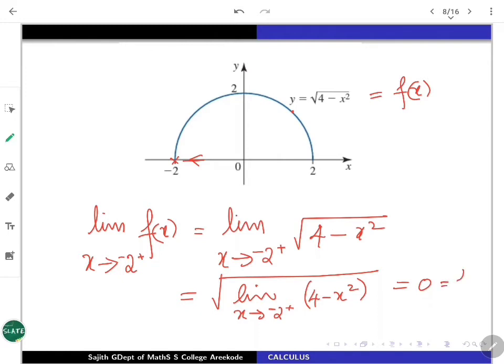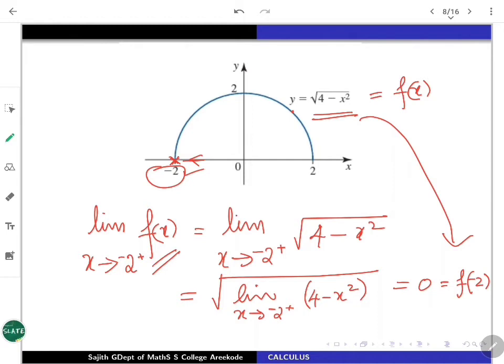But this is exactly the same as f. Look at f at minus 2. F at minus 2, you give it here, you will get 0 only. So this evaluation at minus 2 will give again the same answer, which says that the function is continuous at the left hand point minus 2 also.